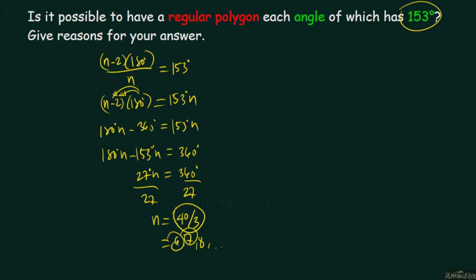Therefore, an interior angle of 153 degrees is not possible, or impossible.